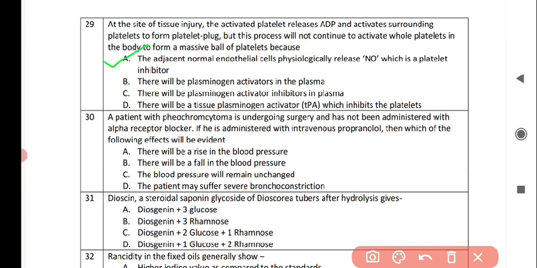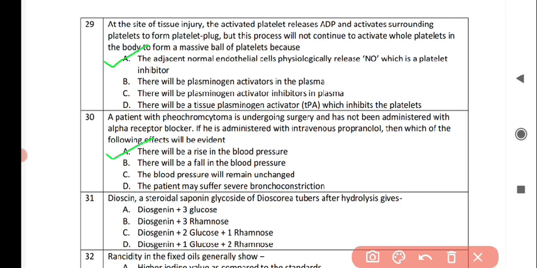The next question is a patient with pheochromocytoma is undergoing surgery and has not been administered with alpha receptor blocker. If he is administered with intravenous propranolol, then which of the following effects will be evident? And the correct answer for this question is option number A, that is there will be rise in.